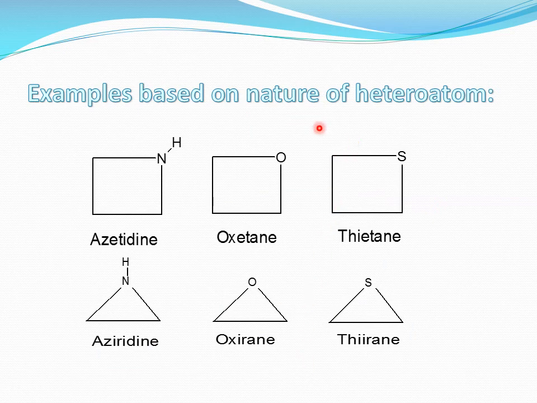Now, based on the nature of heteroatoms, one has nitrogen as a heteroatom. Now this compound is different because in this case oxygen is the heteroatom. Similarly, this is sulfur. These three are the four-membered heterocyclic compounds. Similarly, three-membered with nitrogen, aziridine, with oxygen, oxirane, sulfur, thiarine. All these compounds are in our syllabus.